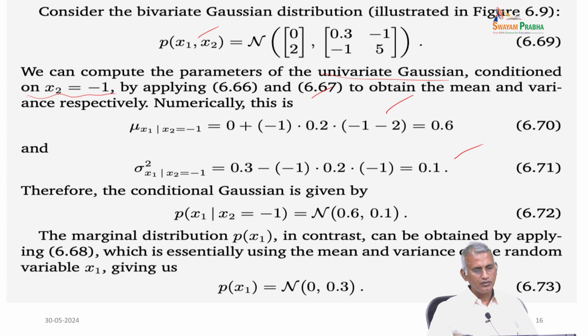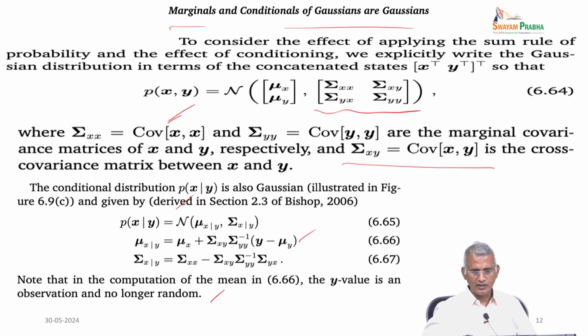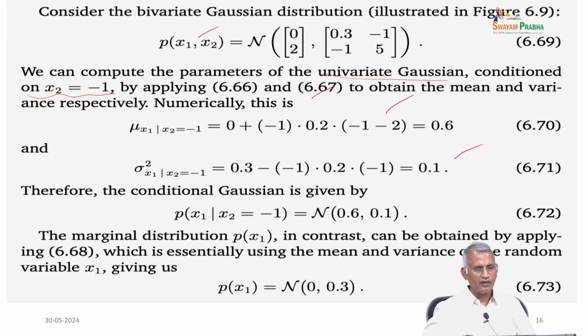So, x1 equal to 0. Using 66 and 67, the formulas of mu of x given y and sigma of x given y, we have a mean as well as standard deviation. So, the conditional Gaussian is given by probability of x1 given x2 equal to -1 is N of these two combined, you have N(0.6, 0.1). So, this way we can calculate the conditional Gaussian distribution.